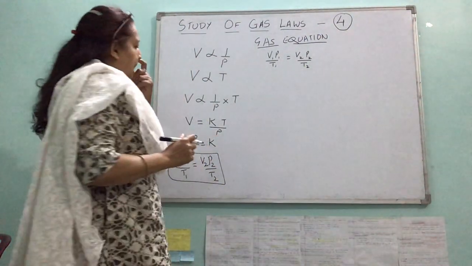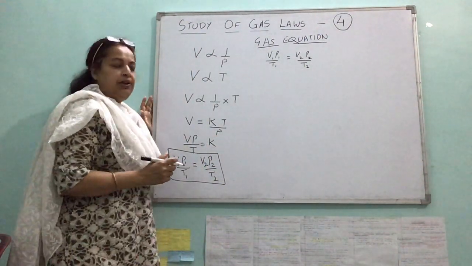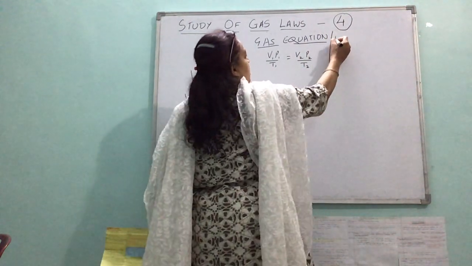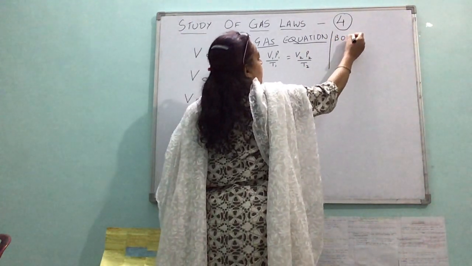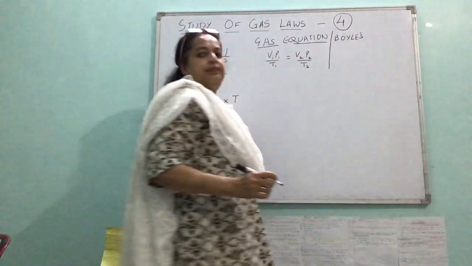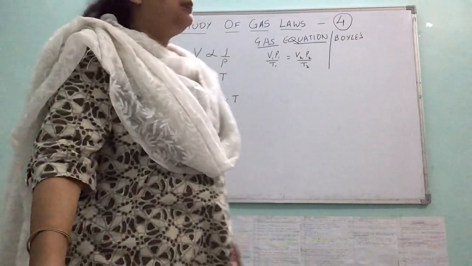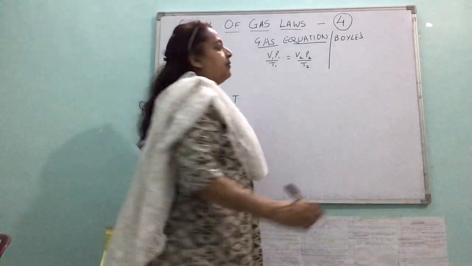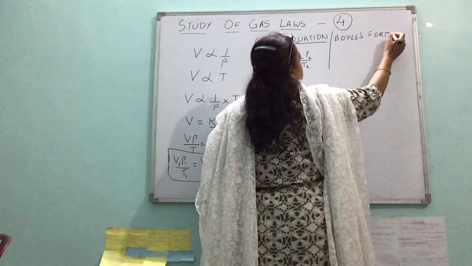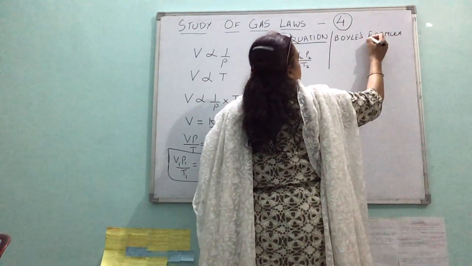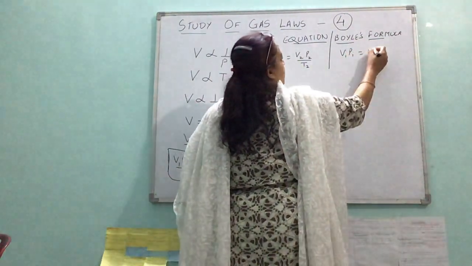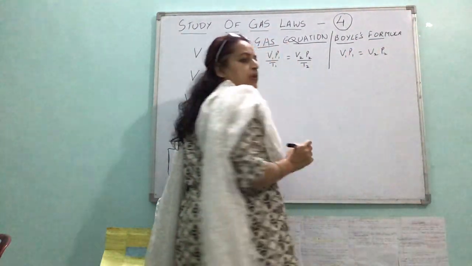Okay, I'll write down all three formulas. One is Boyle's law or Boyle's formula, which is V1 P1 is equal to V2 P2, temperature constant.